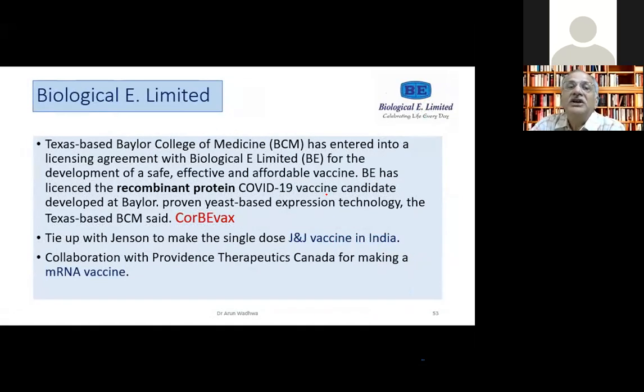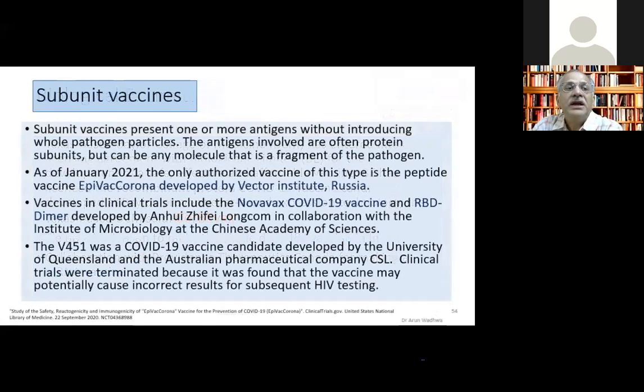Our own Biological E is also making 3 different vaccines. One is a recombinant protein vaccine by Baylor College. It will be called the Corbevax. Corbevax is the vaccine, Biological E is the company. And then they have tied up with J&J to make the vaccine in India. And they're also in Canada to make an mRNA vaccine. So this will be our second mRNA vaccine in our country, other than the Gennova vaccine.